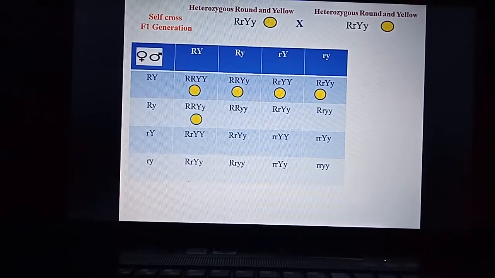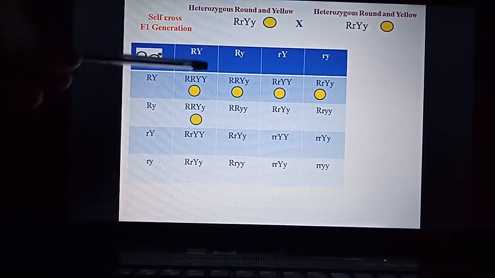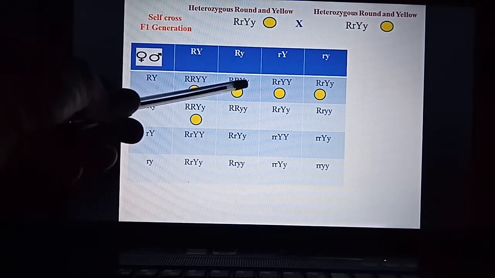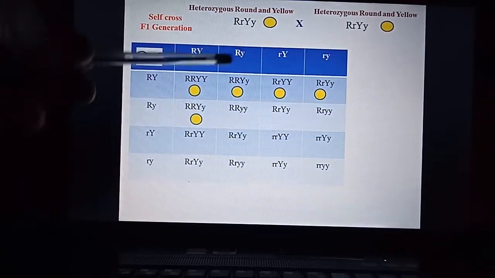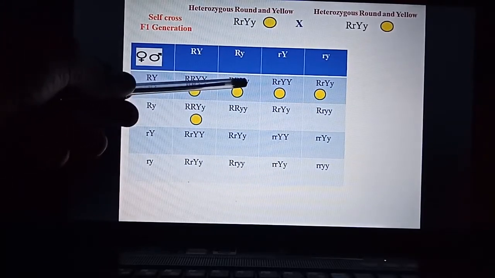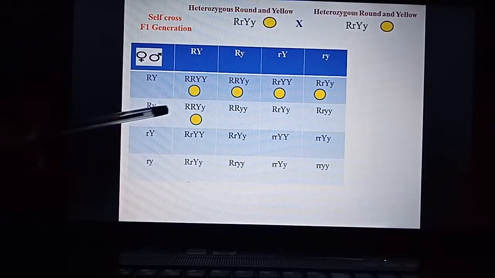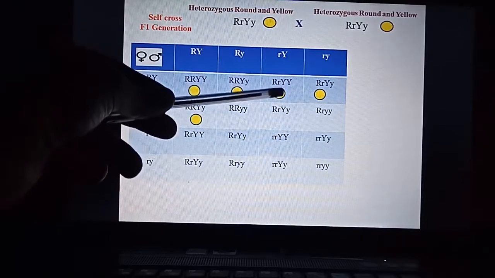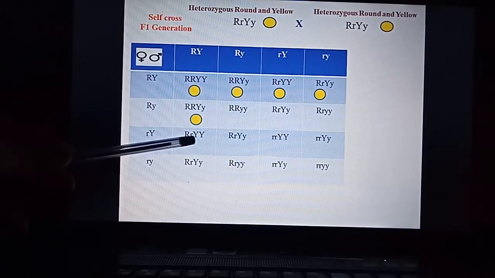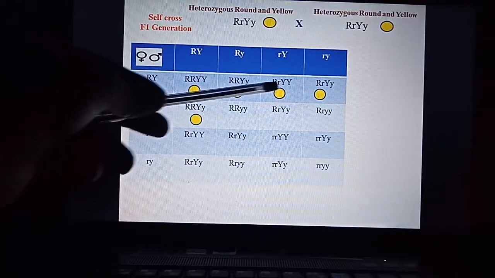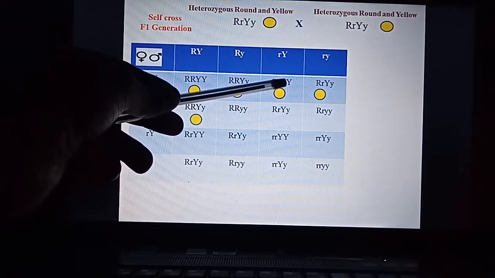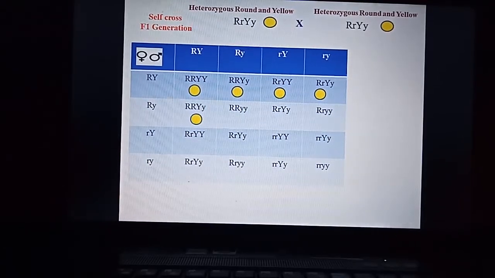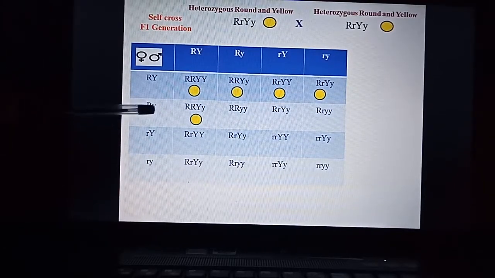So in the next box, if I fill the same gametes, what genotype is there, the same genotype will be here. Okay, you will see here capital R, capital Y, small y is there. Similarly, capital R, capital Y, small y is there. This box is replicated over here, right? So you can see over here capital R, small r, capital Y, capital R, small r, capital Y. So we'll come to it later on. First we'll fill all the boxes.